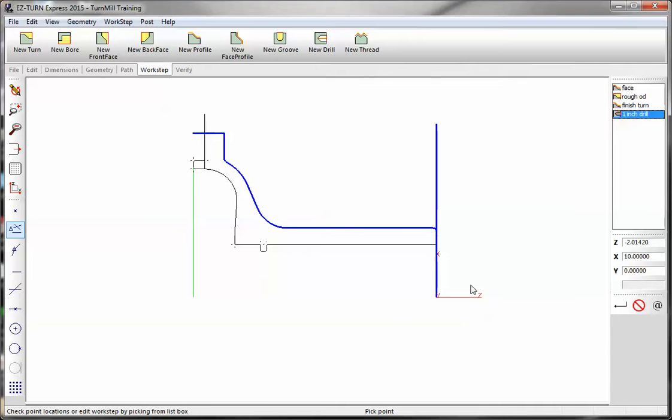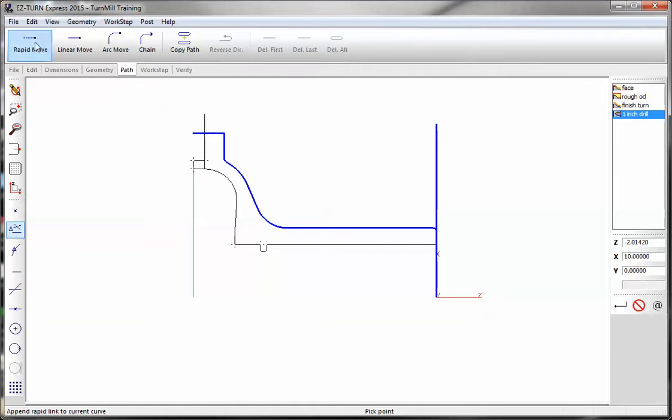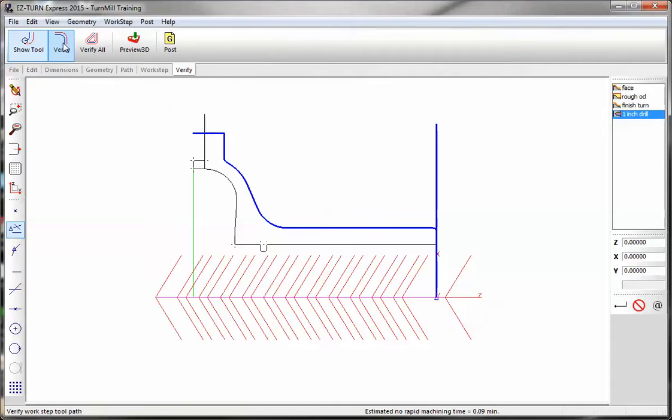Now we have to make a path. We have to tell it where in here we're drilling. So I'm just going to use a rapid move and snap the rapid point right there. Verify. 3¼ worked out for me.